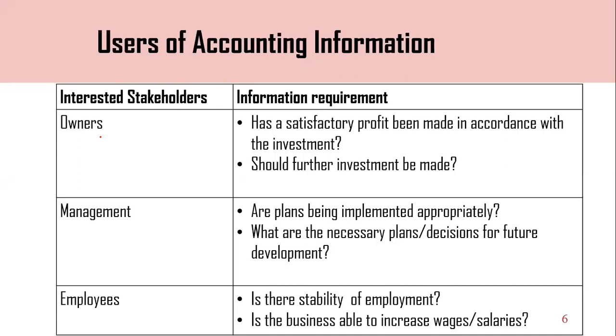Why do they need accounting information? Who are the owners? They are the owners of that particular organization, right? Because they have invested money in the organization and they are monitoring the organization's activities. The owners invest money in the business and run the business activities by employing workers.